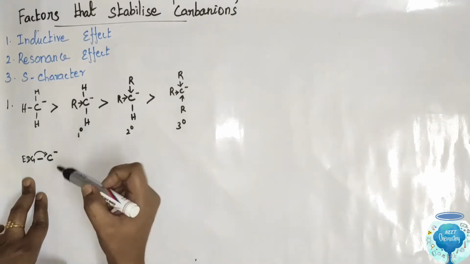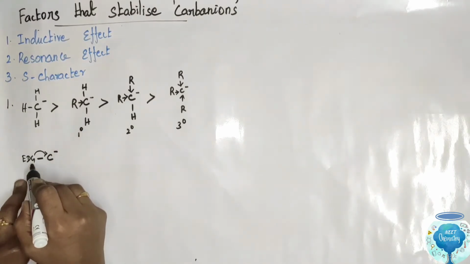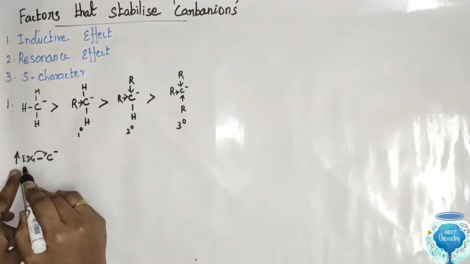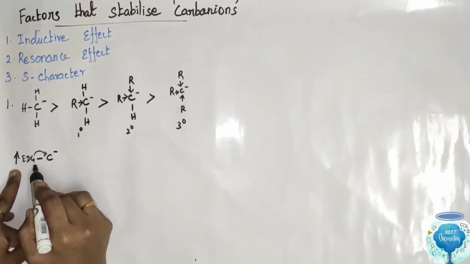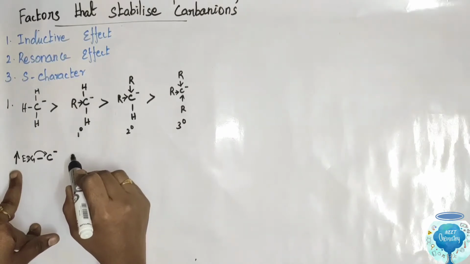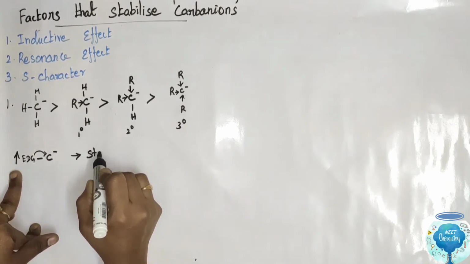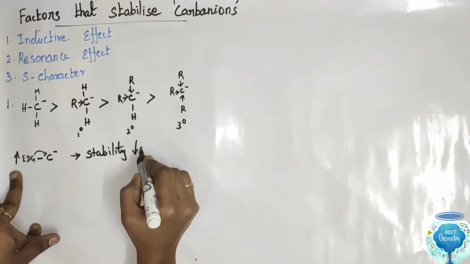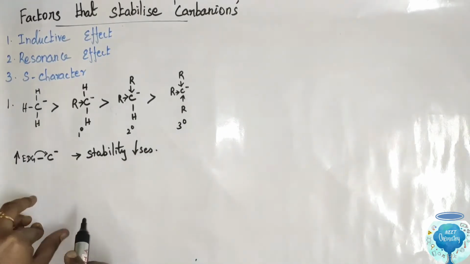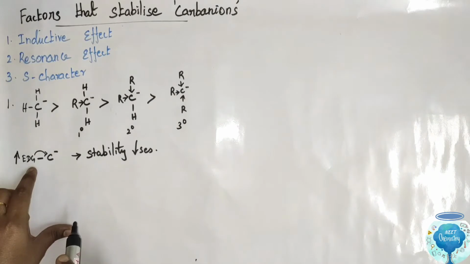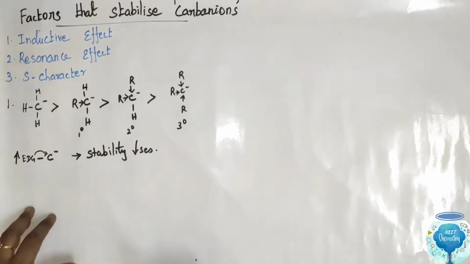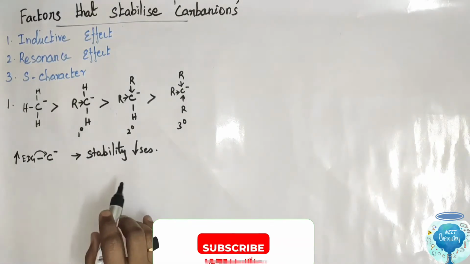As the number of electron donating groups increases, the stability decreases. As the number of electron donating groups attached to carbanions increases, the stability decreases.